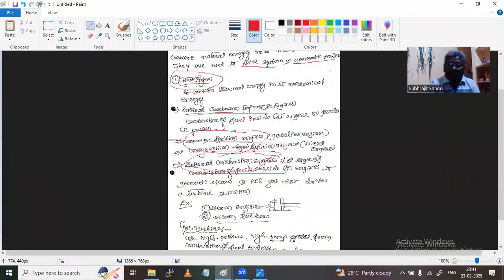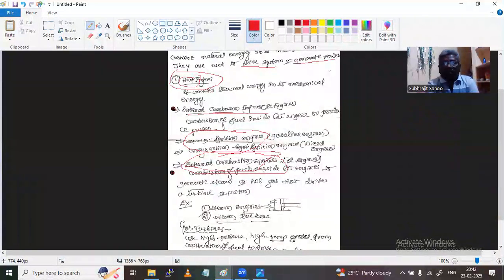There are two types, spark ignition and compression ignition, which we will discuss in detail in the next chapter. All of these use internal combustion engines to produce power to drive the system.